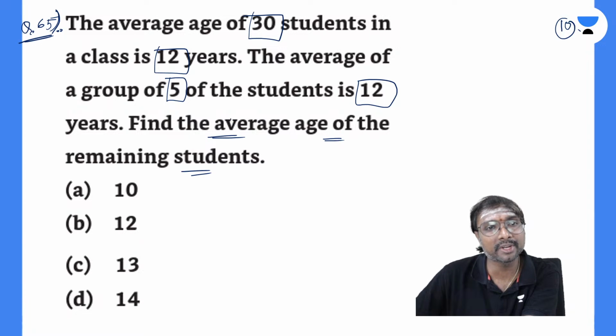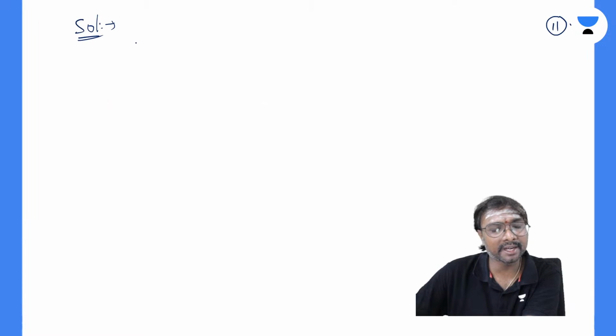Remaining students means how many students, if you just observe? Remaining students means 5 are gone, right? 25 students, yes or no? The remaining students we have to find out now, yes or no? So for the average of these remaining students, how can you find it out? (mx minus ny) divided by (m minus n), na? m minus n, you can say, isn't it? So what is that m?